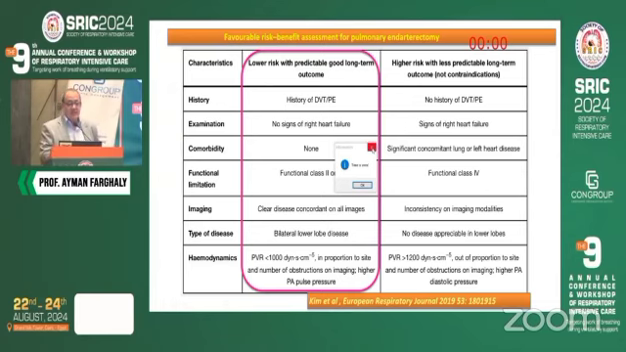We can tell whether this patient is critical or not from this data regarding the history, the examination, the comorbidities, of course, functional class, imaging, and type of disease. If it is bilateral lower disease, it is easier. And the pulmonary vascular resistance is very important. If it is above 1,000 dynes, it means it is a serious case, and this patient has a peripheral disease.